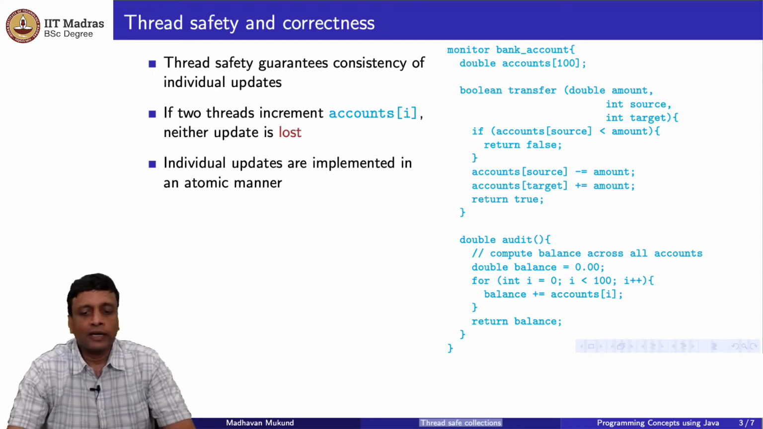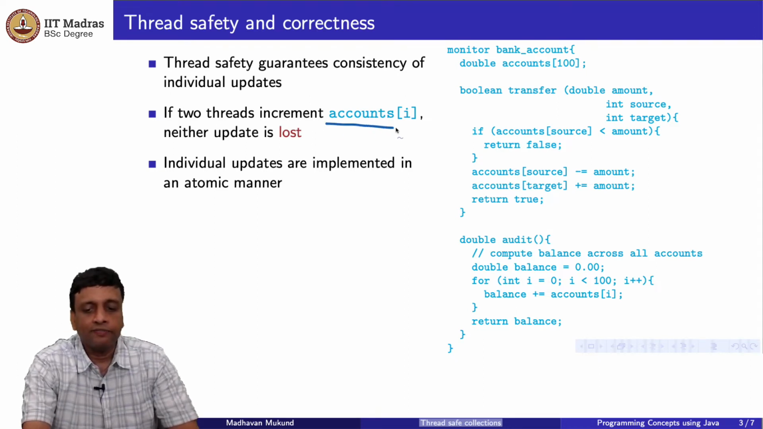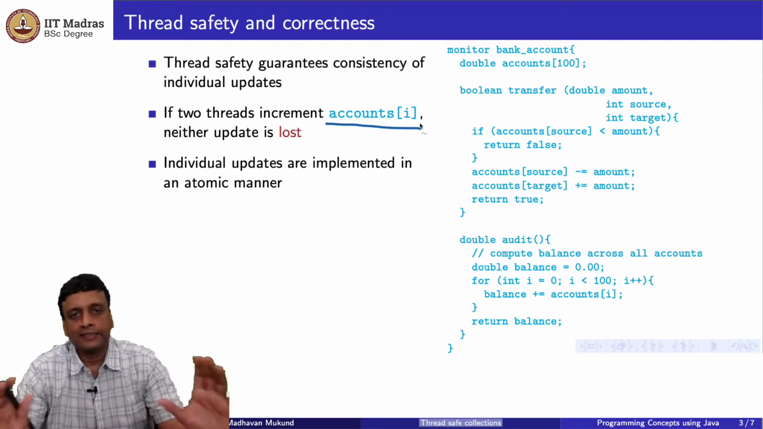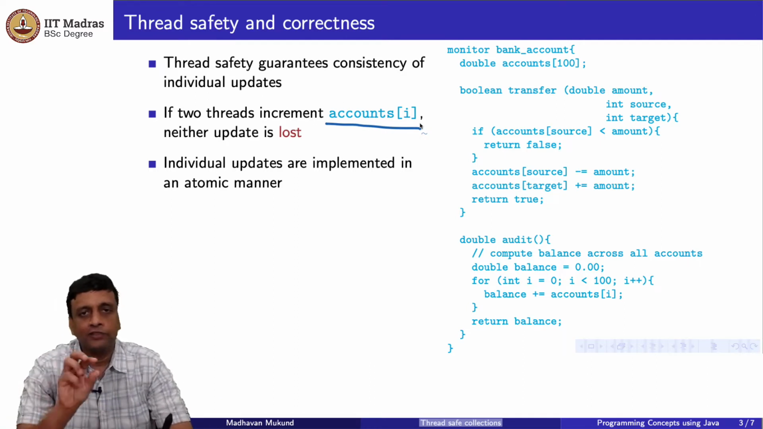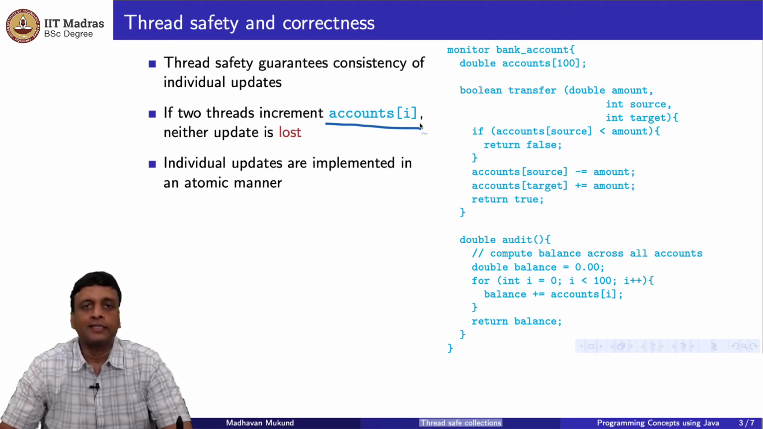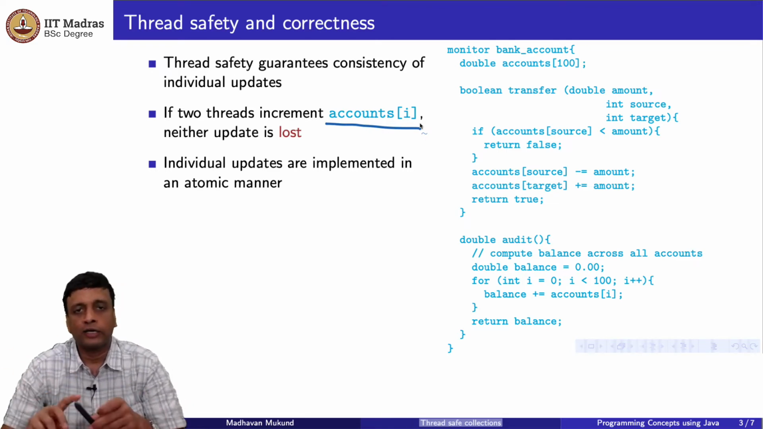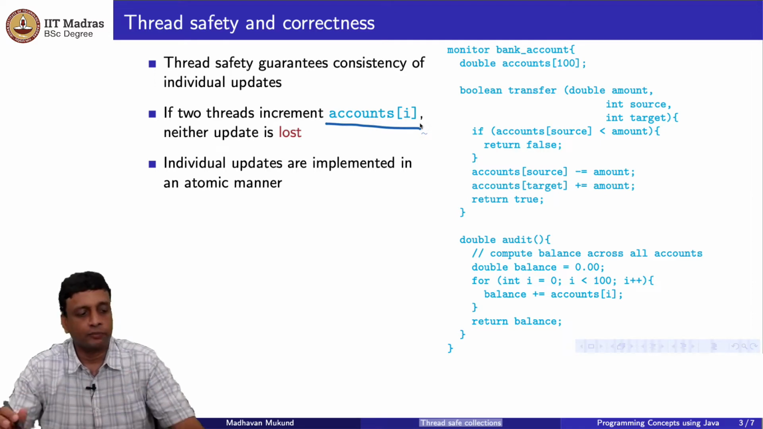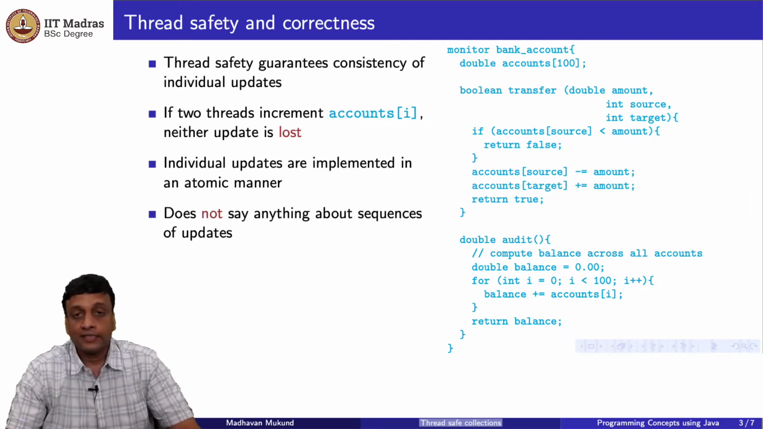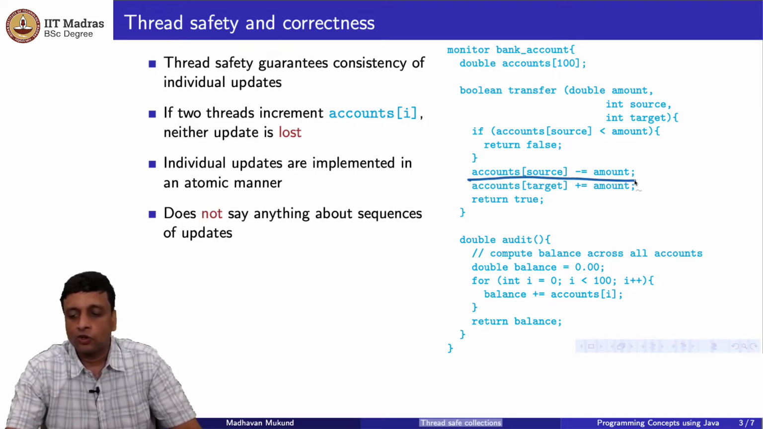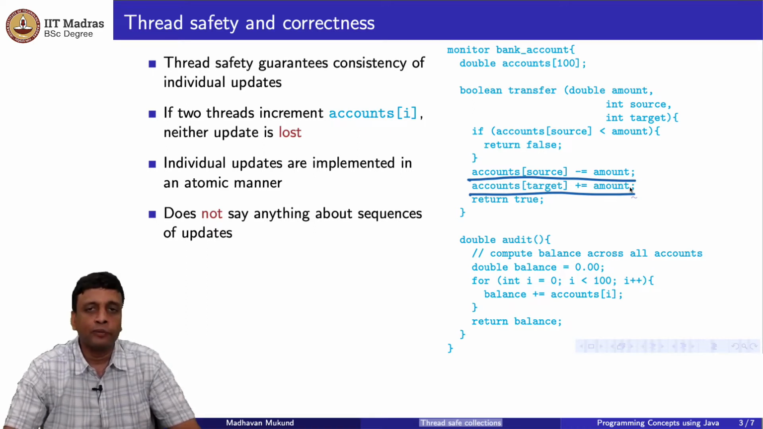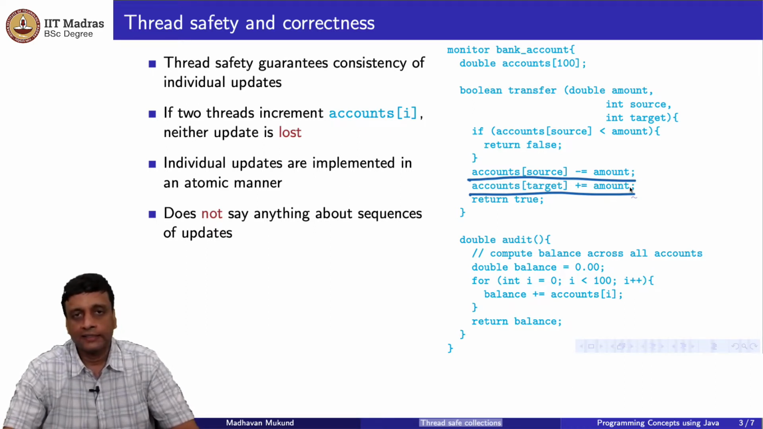Effectively, we have a collection and the collection consists of these individual points, and we want the individual updates to appear atomic. So, if I am trying to update accounts of i and some other thread is trying to update accounts of i, then our two updates to accounts of i should not interfere with each other. Now, this does not say anything about sequences of updates. For instance, here I have an accounts source update and an accounts target update, where source and target are typically going to be different locations in this array.